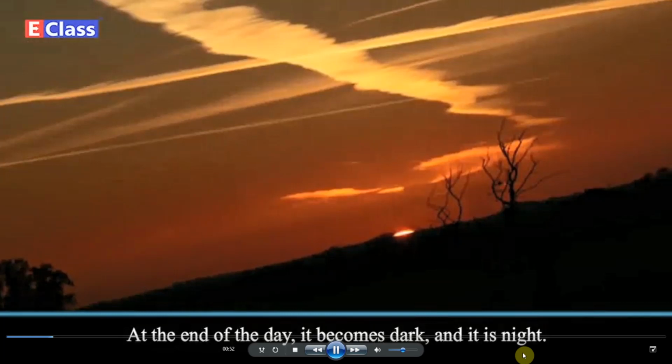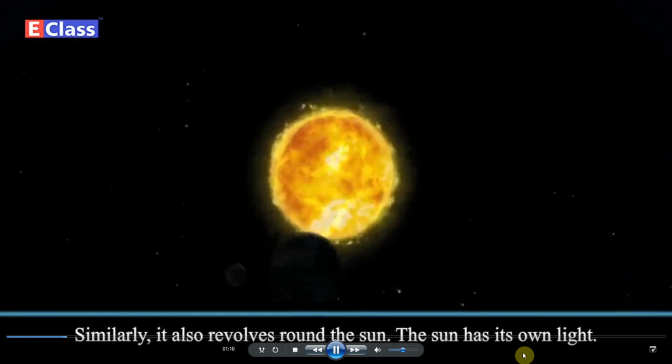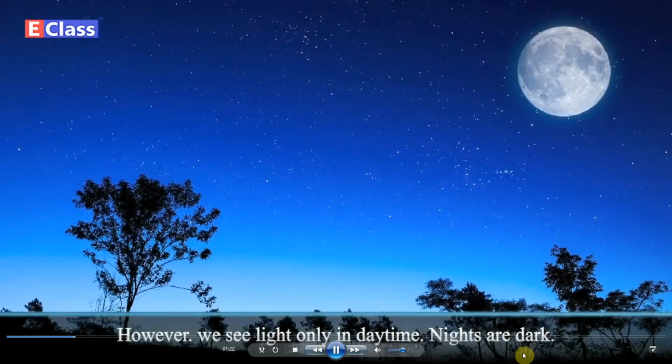Our Earth rotates around its axis at a certain speed. Similarly, it also revolves around the Sun. The Sun has its own light. We receive light from the Sun. However, we see light only in daytime. Nights are dark. How does this happen?